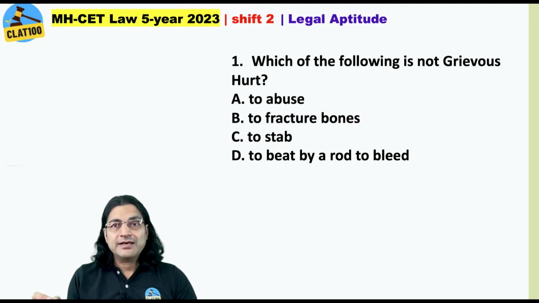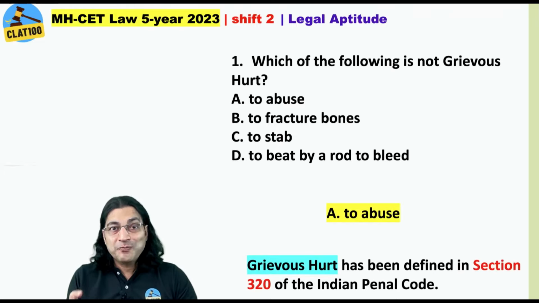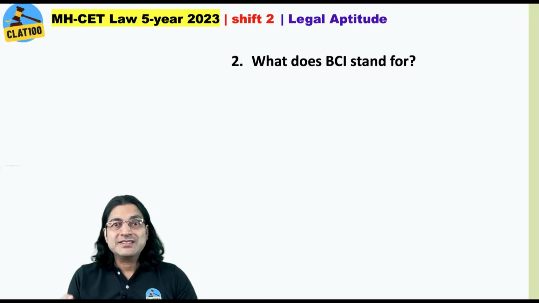Which of the following is not a grievous hurt? To abuse, to fracture bones, to stab, to beat by a rod, to bleed. Isn't the answer very obvious? Of course, to abuse. Alright? It does not mean that you keep abusing. Grievous hurt has been defined in section 320 of the Indian Penal Code. 320, not 420.